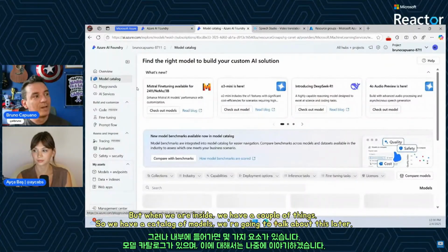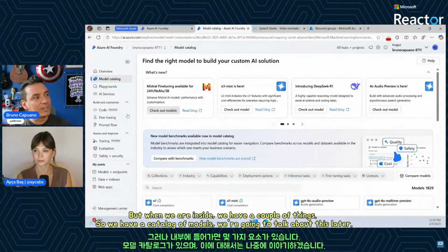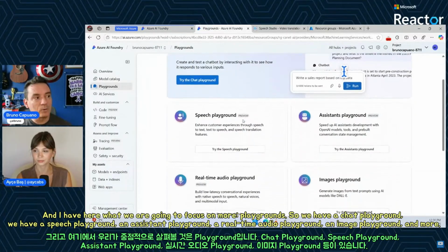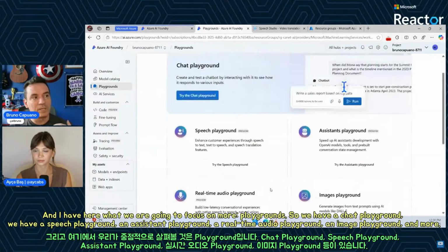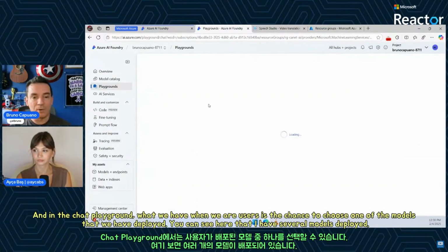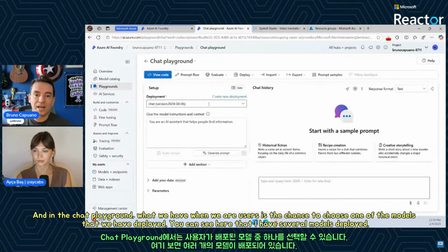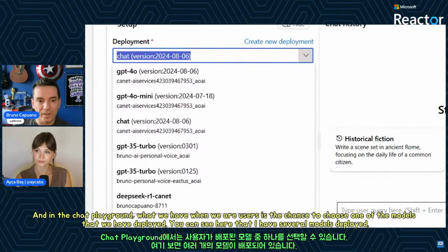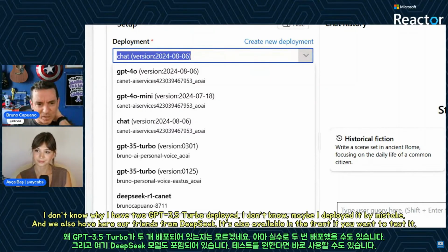But when we are inside, we have a couple of things. We have a catalog of models. We are going to talk about this later. And what we are going to focus on more are the playgrounds. We have a chat playground, a speech playground, an assistant playground, real-time audio, image playground, and more. And in the chat playground, what we have as users is the chance to choose one of the models that we have deployed. You can see here that I have several models deployed. I don't know whether I have two GPT 3.5 Turbo deployed.